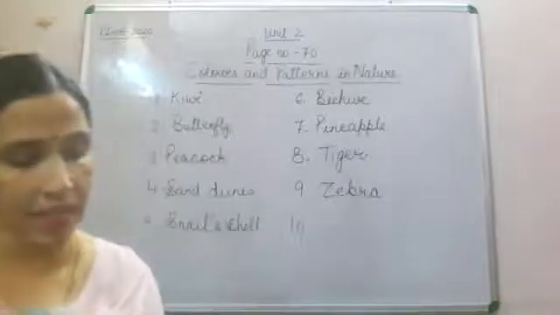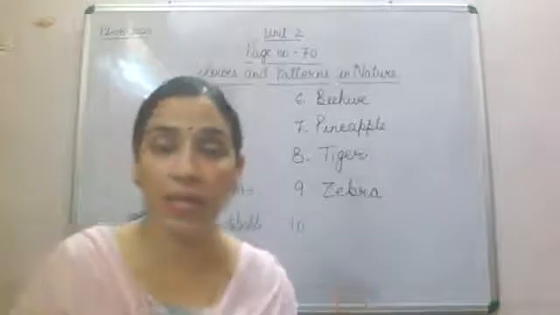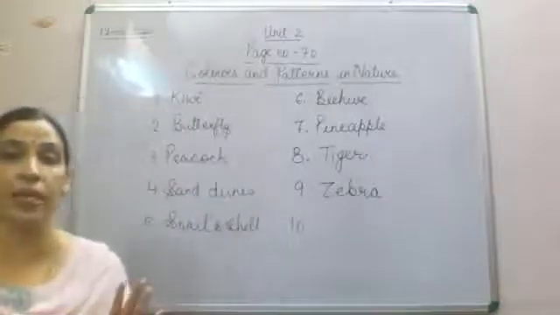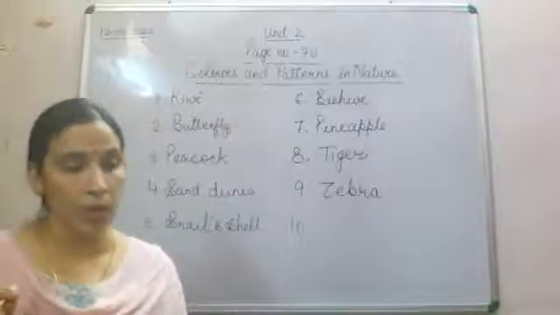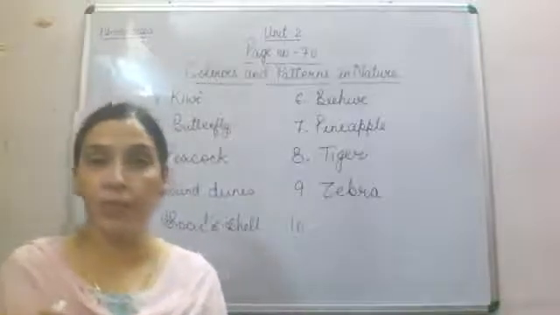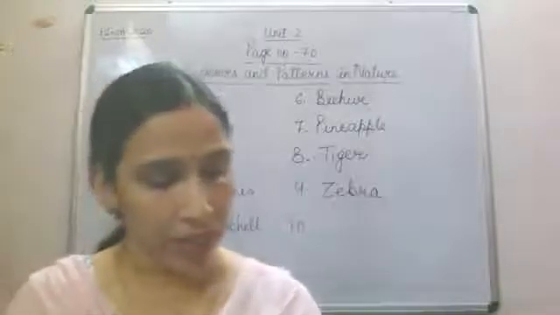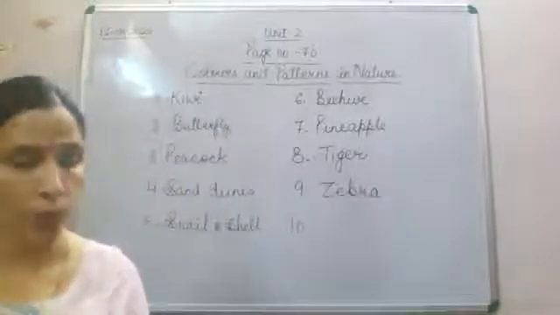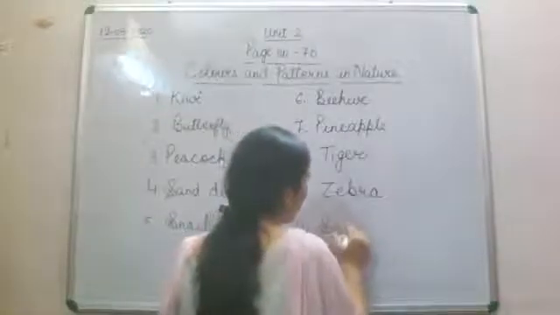Number 10 is again what I was talking about. Stars का ऐसा pattern होता है sky में. If you will see in sky, you will find it out different pattern in that sky. तो now the next picture is related to that only. वो sky का picture है. तो what is that picture? Number 10, that is snowflake. Number 10 is snowflake.